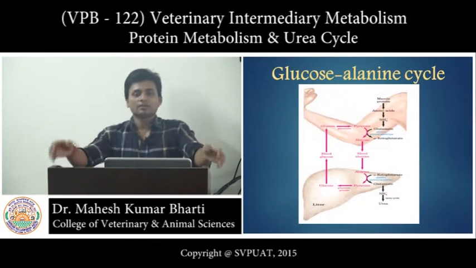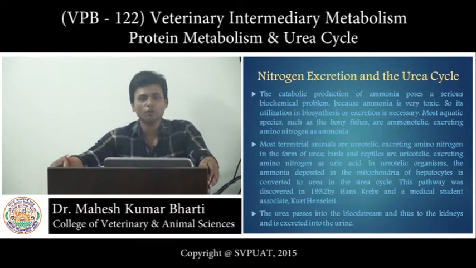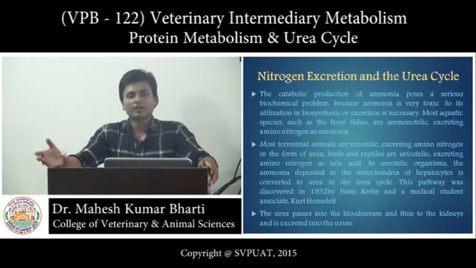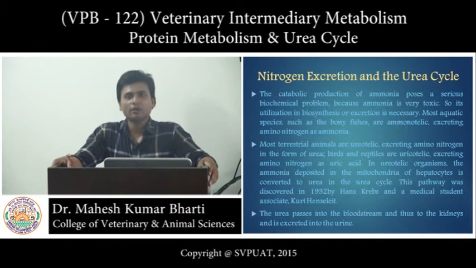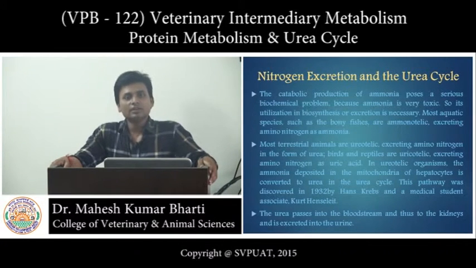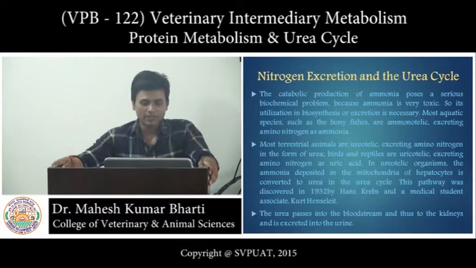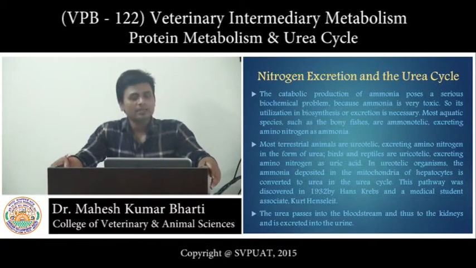Now finally, we have already discussed that from all the tissues we have collected the ammonia in the form of glutamate, whether it is coming in the form of glutamine or in the form of glutamate, and finally in the liver we get the complete concentration of the glutamate. In the liver, this glutamate will enter into the mitochondria, where it will again lose its amino group and convert into alpha ketoglutarate.